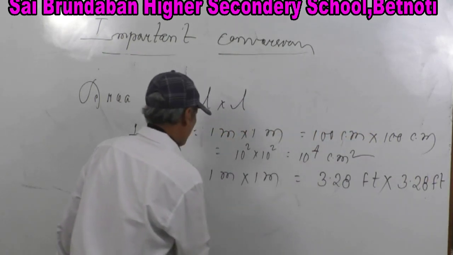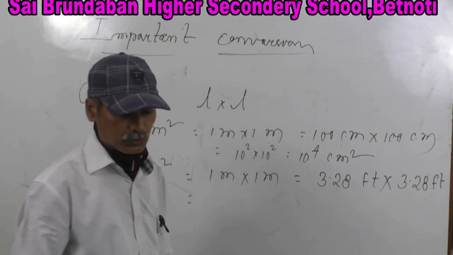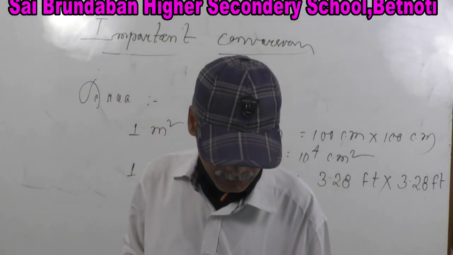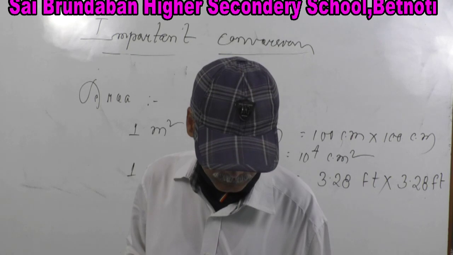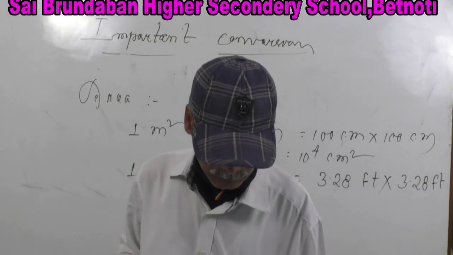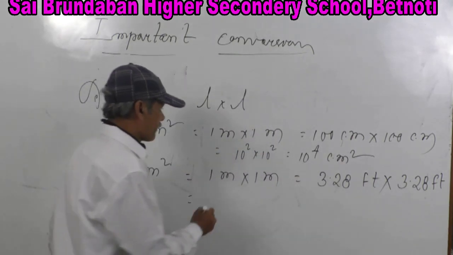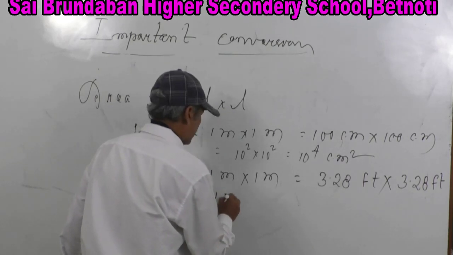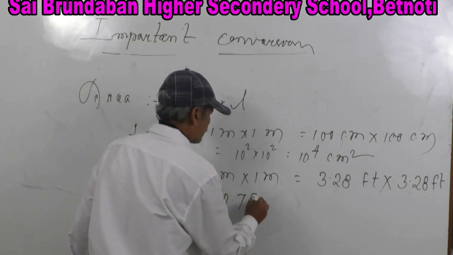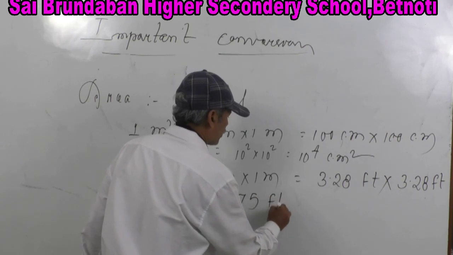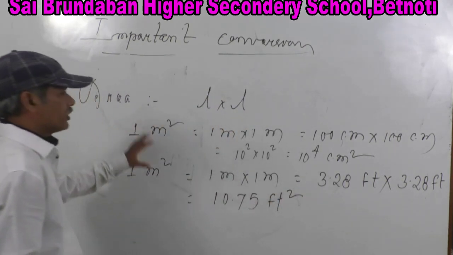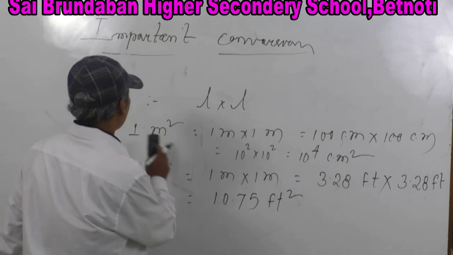Then this is equal to 3.28 into 3.28. How much is it? 10.75 feet square.